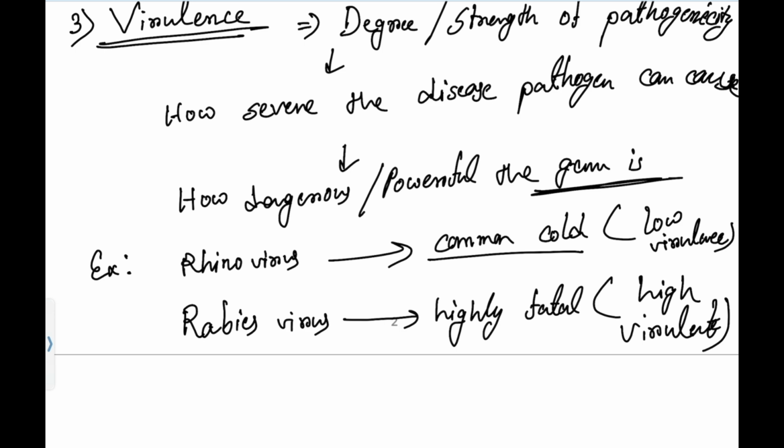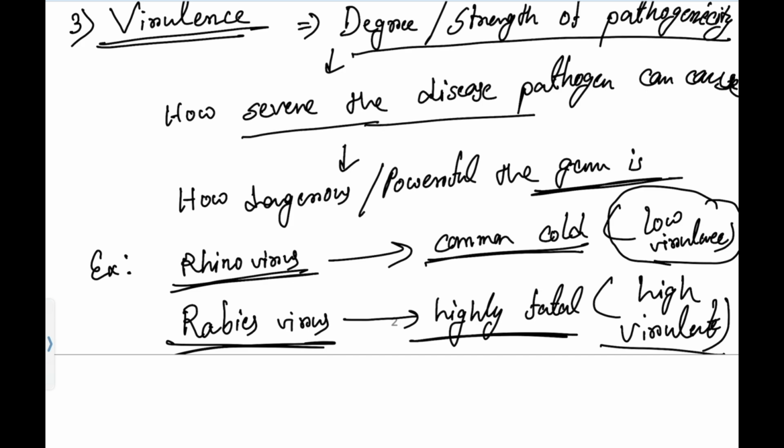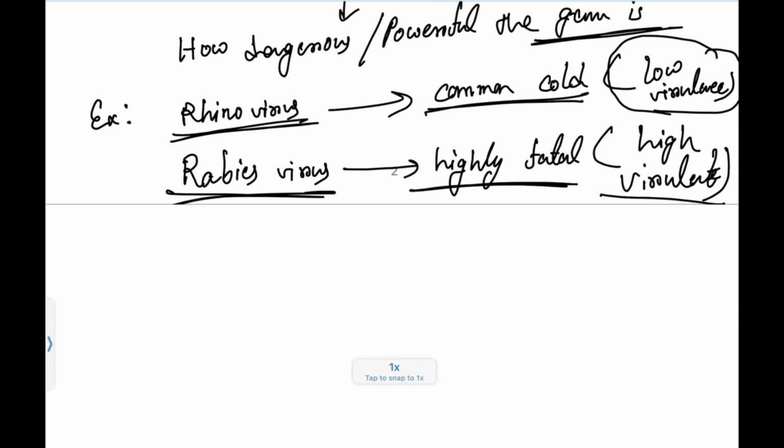fungi. So if I take the example of viruses, one virus is the rhinovirus causing the simple common cold, runny nose, then mild fever, etc. That is low virulent, because people won't die of the common cold. But in case of the rabies virus, if a person is affected, it is highly fatal. Once the person is affected with the rabies virus, he must die, right? So that's why it is highly virulent in nature. So virulence means the degree or strength of pathogenicity, how severe a disease the pathogen can cause. I hope it's clear for you all.